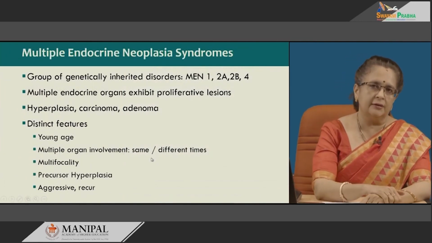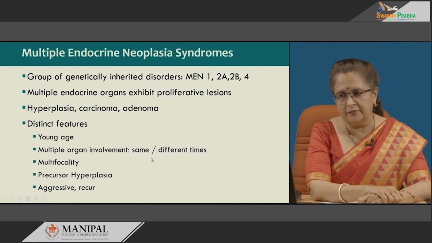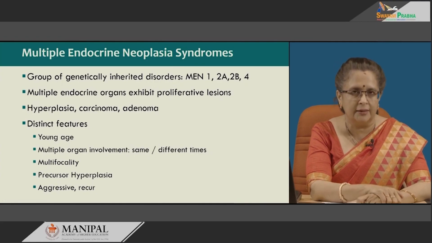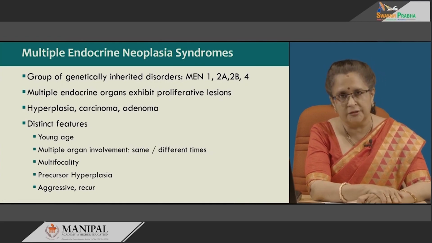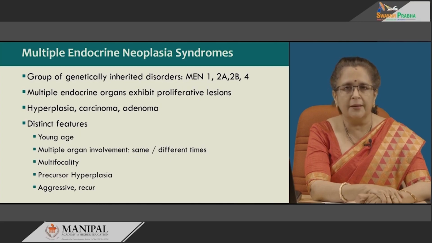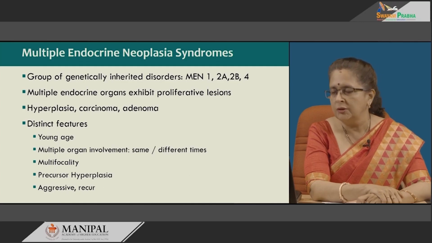Next, we move on to the last topic for this session, that is multiple endocrine neoplasia syndromes. Now, these are together known as MEN syndromes, and these MEN syndromes are of 4 types: MEN1, then MEN2 which has 2A and 2B, and MEN4.